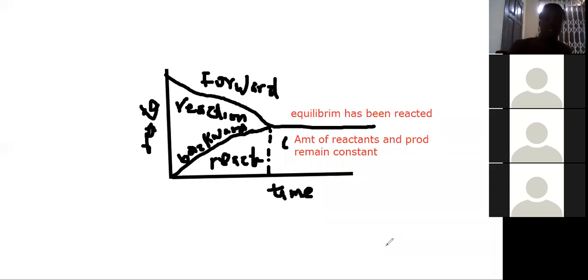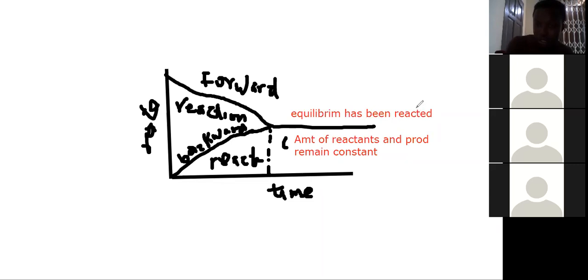So in the diagram, the line coming this way is the forward reaction. It just shows the forward reaction. And this one coming this way shows the backward reaction. It's just a diagram to show this. Now, when they meet at this point, then we say that they are at equilibrium. So there's a straight line. When they meet at a point, equilibrium has been reached.